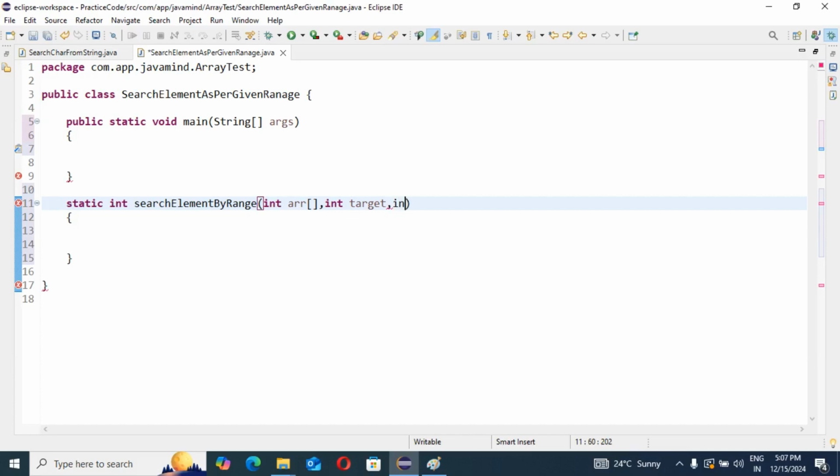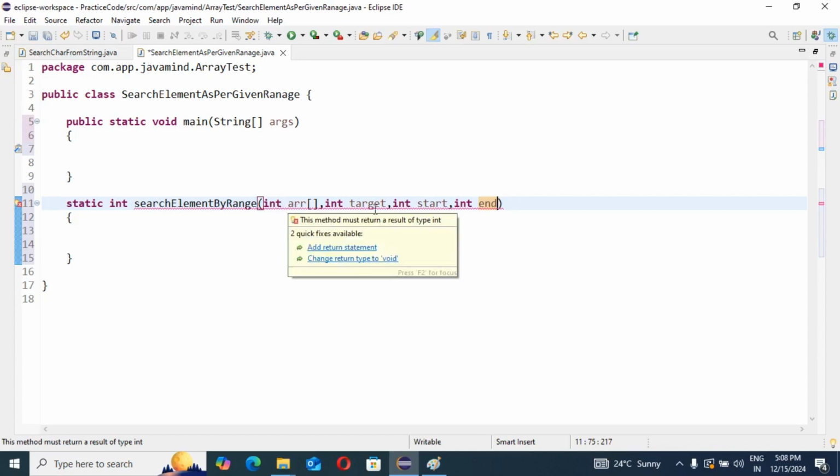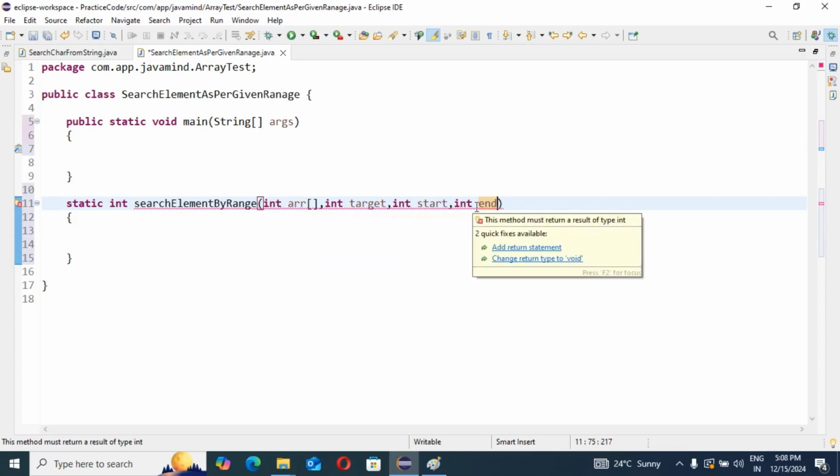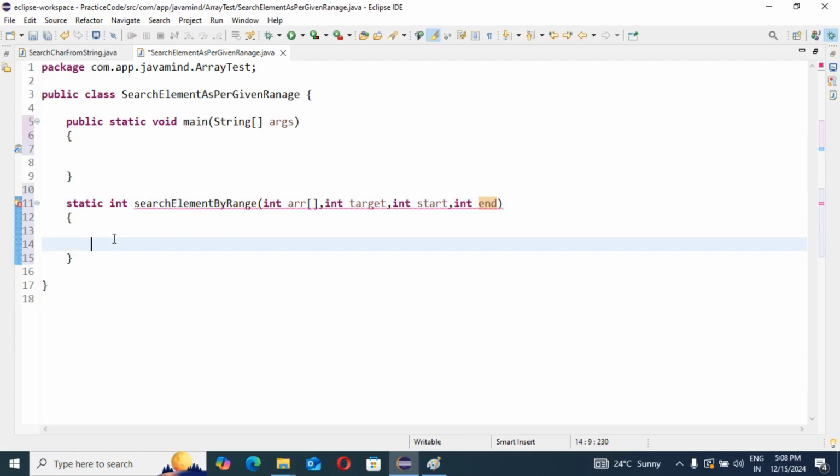So int start and int end, these two things you should have along with the array and target. Now what I am going to write is important, please be concentrated.